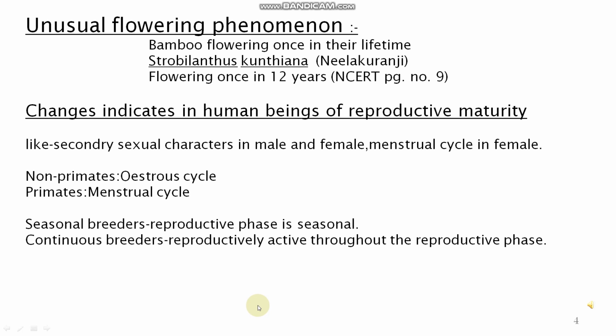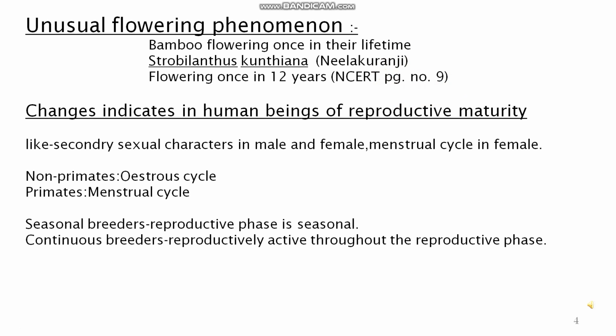There are some unusual flowering phenomena on the earth, like in the bamboo plant, flowering takes place only once. Strobilanthes kunthiana, called Neelakurinji, flowers once in 12 years. It is given in your NCERT books on page number 9. Please go through it. It is very important for the board exam.